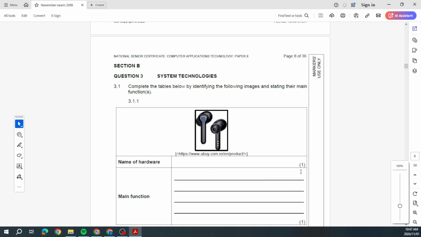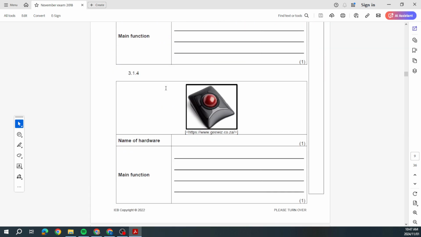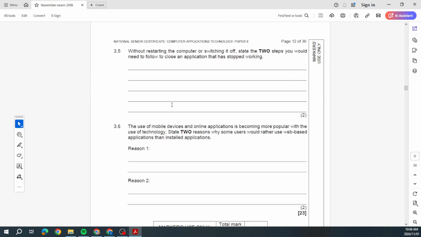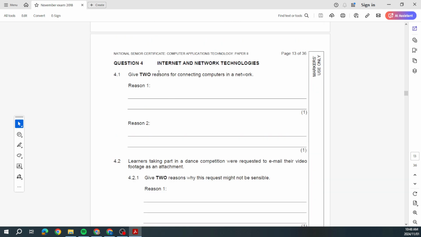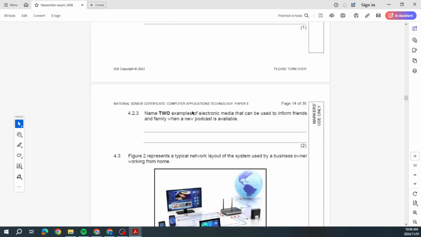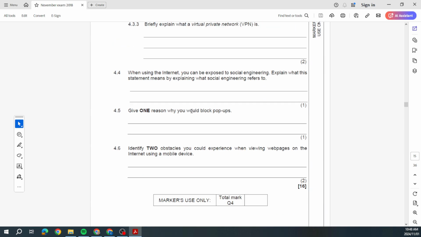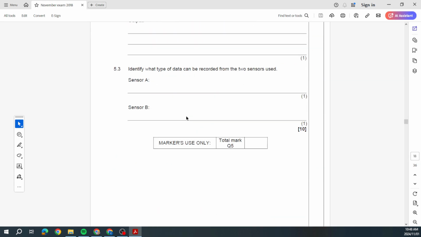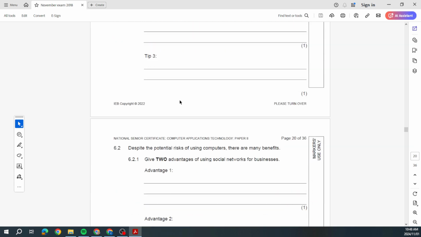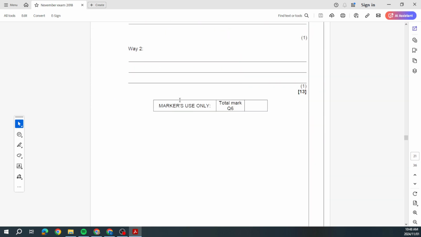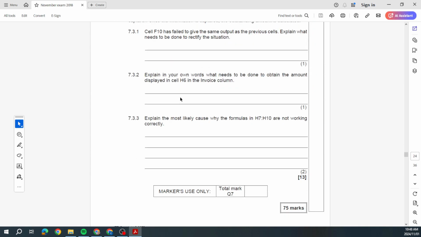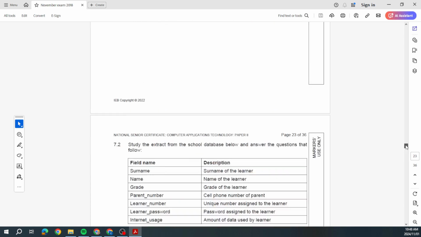So the first thing that comes up is system technologies. This is why the flashcards I've made on Gizmo are in line with these sections. Then we have internet and network technologies, and I've updated the flashcards with all of this. Then information management, and then social implications. And I think that's the last. No, solution development. That's our 75 marks. Okay, let's go and have a look.